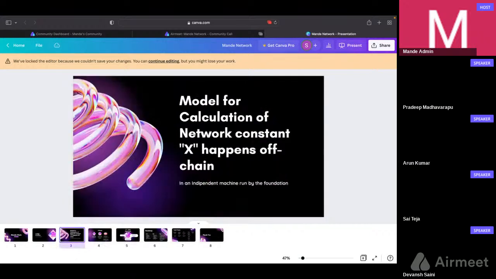So the idea is we are keeping the calculation of X off chain, in an independent machine run by the foundation, but the model will be opened up for everybody to see. We are open for anybody to challenge us, in case our network constant is wrong, or the historical record of network constants we calculated is wrong. Any other machine can challenge us, and then we have a governance protocol which can take away the rights from the foundation to calculate X and give them to somebody else in the future. So we can solve the X trust problem using governance protocols. That's the best way of implementing X for us, by keeping it off chain.